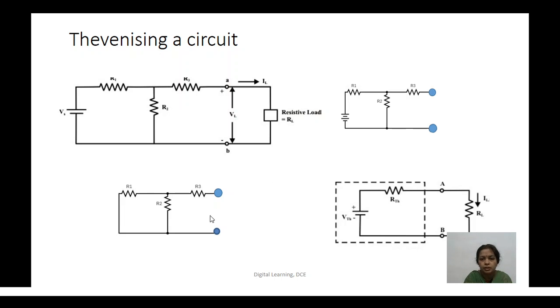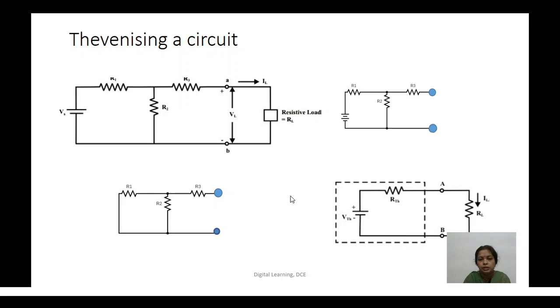Next, by removing the load and the source, we have to find the effective resistance of all the resistances that are present in the circuit. In the circuit we have three resistances, R1, R2 and R3. So we need to find the effective resistance by looking back at the circuit from the open end.